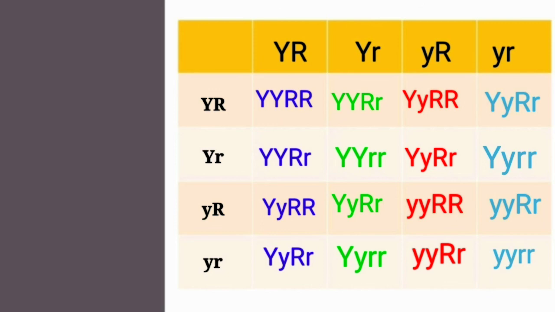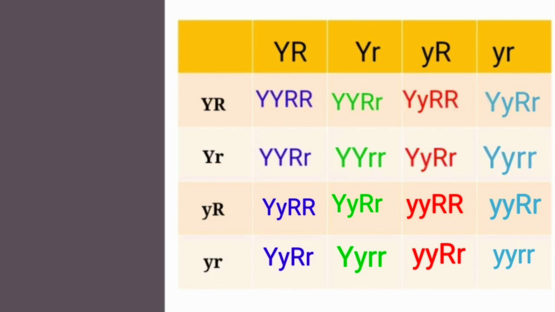As you can see in the F2 generation, it got rearranged in the offsprings, producing both parental and new combinations of the traits. As you can see here, the parental combination was only capital Y, capital R and small y, small r. But here, some new combinations also happened apart from the hybrid genotype. So these are the genotypes of the offsprings for the F2 generation.